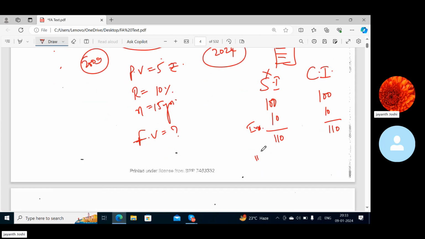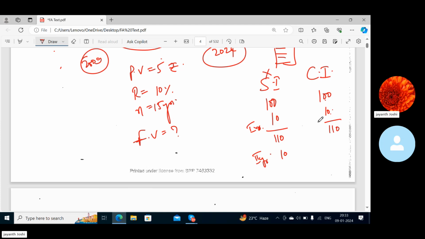But in the second year, what will happen now? Here again you get 10, but here you'll get 11 rupees, 10% on this 110. That is, on principal you will get 10%, on interest you will get 10%, because this interest is not kept idle, it is reinvested again. That is what happens in the world of finance.